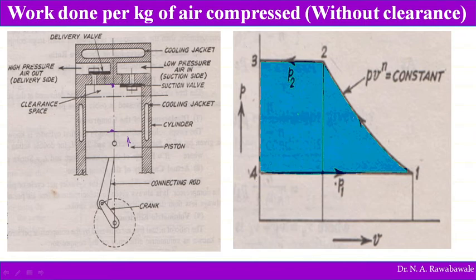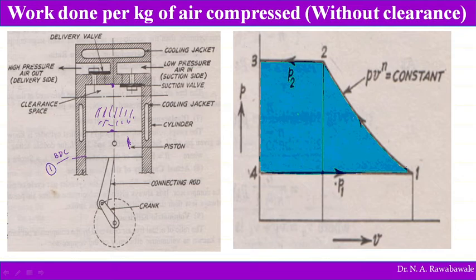Let us consider the piston is at bottom dead center, BDC. The piston is at bottom dead center, and there is a sufficient quantity of air in the compressor cylinder. Initially the piston is at bottom dead center, we assume that it is at state 1.